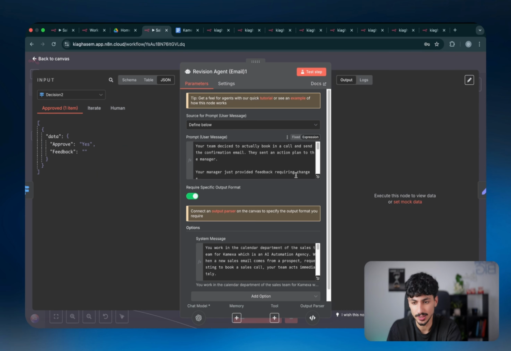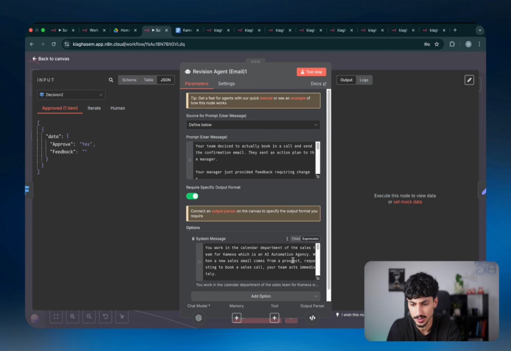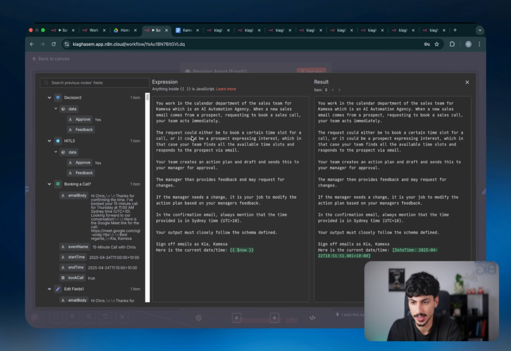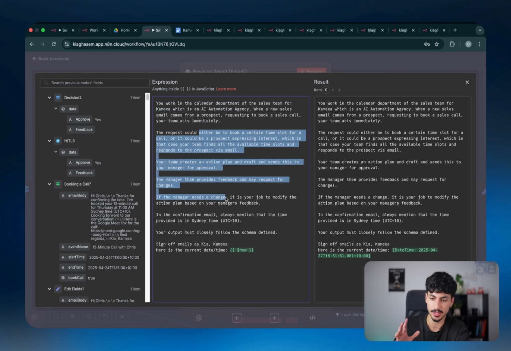So to look at the revision agent, it obviously has a user message and also a system message, which is defining how it's behaving, and also the task that has come up with that specific instance of getting feedback from the manager or the human agent. So in the system message, it's basically just saying you work in the calendar department or the sales team for Chemexa. So in this instance, you just want to change it to your own business. And then it's just explaining exactly what would be happening. So it's saying the request comes in, the manager didn't accept it.